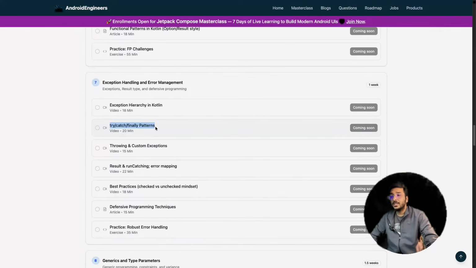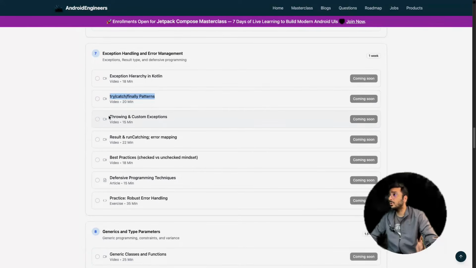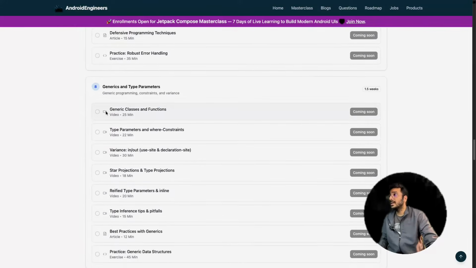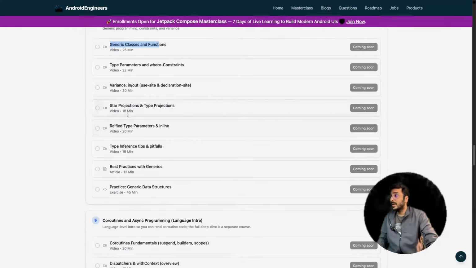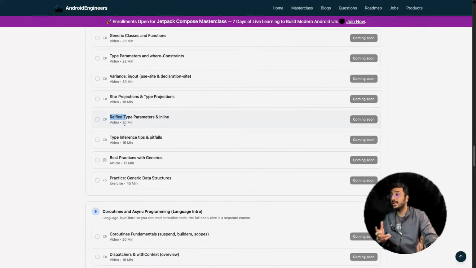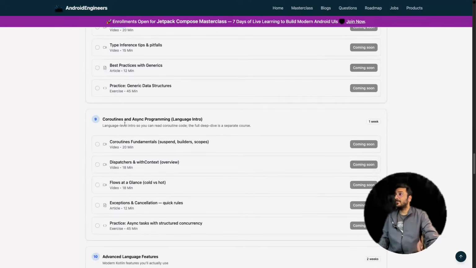After that, try-catch, a basic thing. You must know how to throw an exception, how to catch an exception, and how to handle the exception. These are very important parts. Generic classes are again very important. Reified types: you must know about reified types. See what a reified type is in Kotlin and learn about that. After that, coroutines.